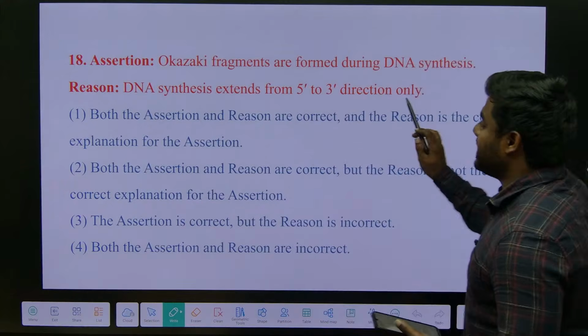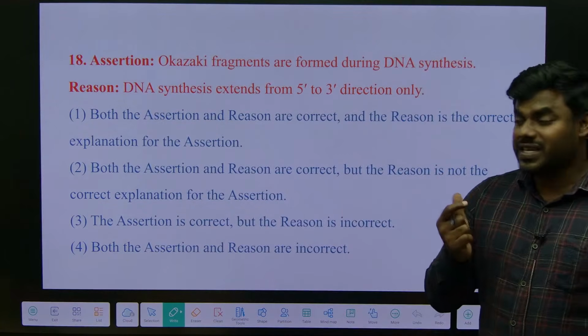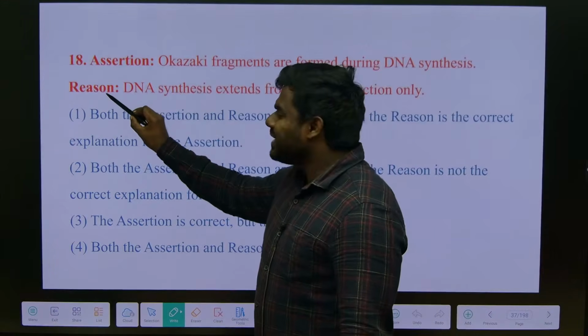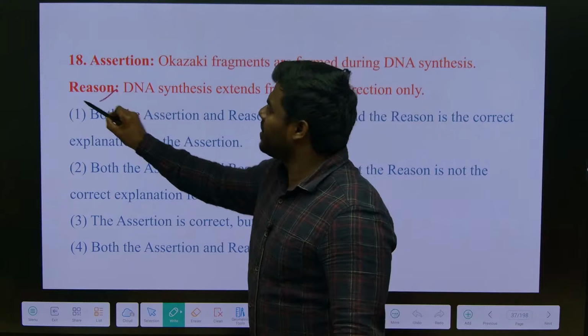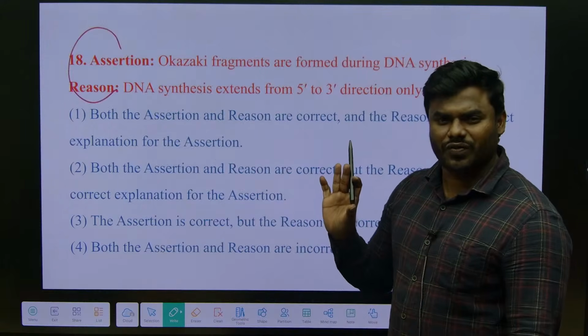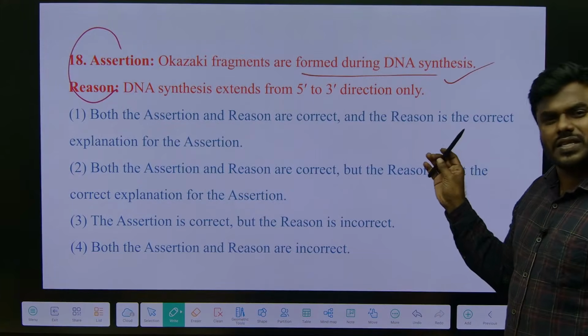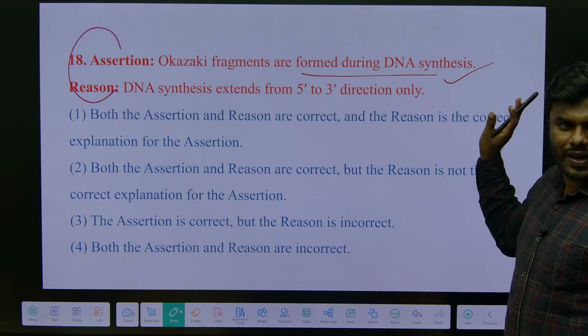When we consider the reason, friends, we should always understand whether this reason is directly proportional to the assertion or not. That's what we have to do. They are saying Okazaki fragments are formed during DNA synthesis. That is absolutely true. Correct?